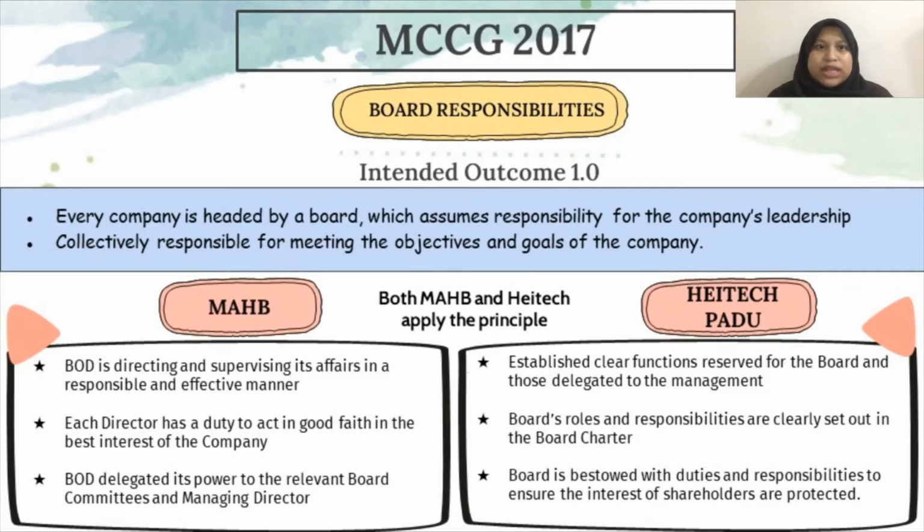For HeiTechPadu, they established clear functions reserved for the board and those delegated to the management. The board roles and responsibilities are clearly set out in the board's charter.